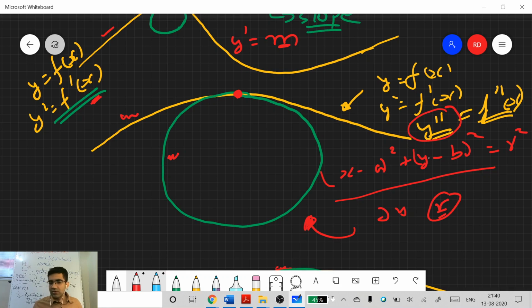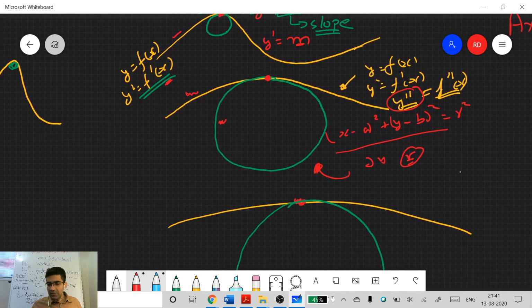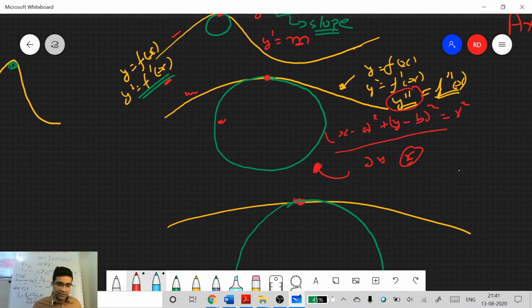I will not do it because it will take a lot of time and it is not very relevant for your exam preparation. But if you are interested, this is actually how geology should be done. Everyone, I think, usually ignores the mathematical part of it, but that is one of the more important parts. If you are comfortable with calculus, it will be very easy.